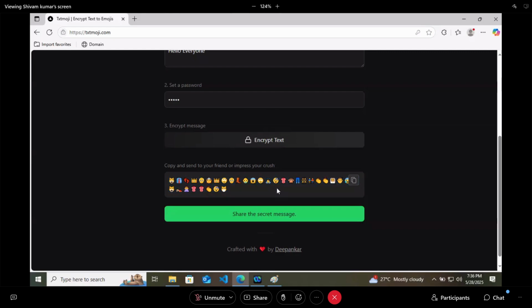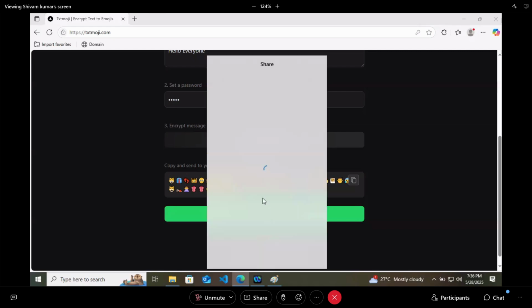Then if you want to share the secret message, you can share it in a lot of ways. In this app there is a problem that we cannot copy the link and send it to our friend. You can send using WhatsApp, right?